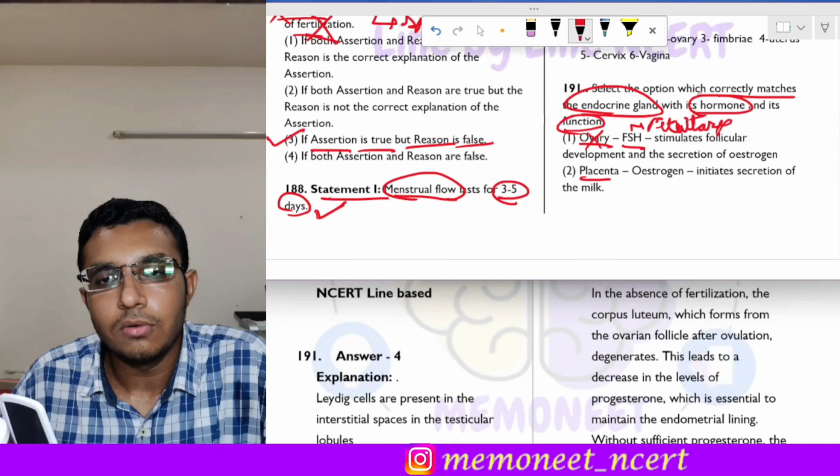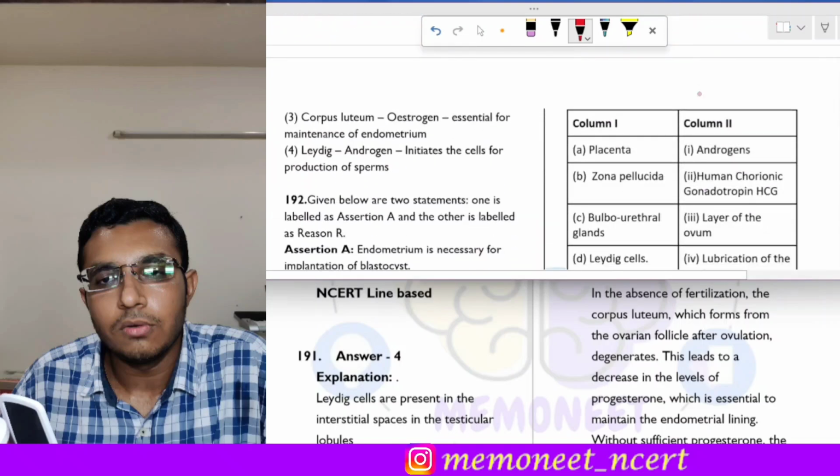The second is placenta releases estrogen and it initiates the secretion of milk. See, placenta does release estrogen, but its function is not the secretion of milk. So this will be incorrect. The third statement is corpus luteum secretes estrogen. No, corpus luteum secretes progesterone. It does not secrete estrogen, and progesterone is essential for maintenance of endometrium. So that is also incorrect.